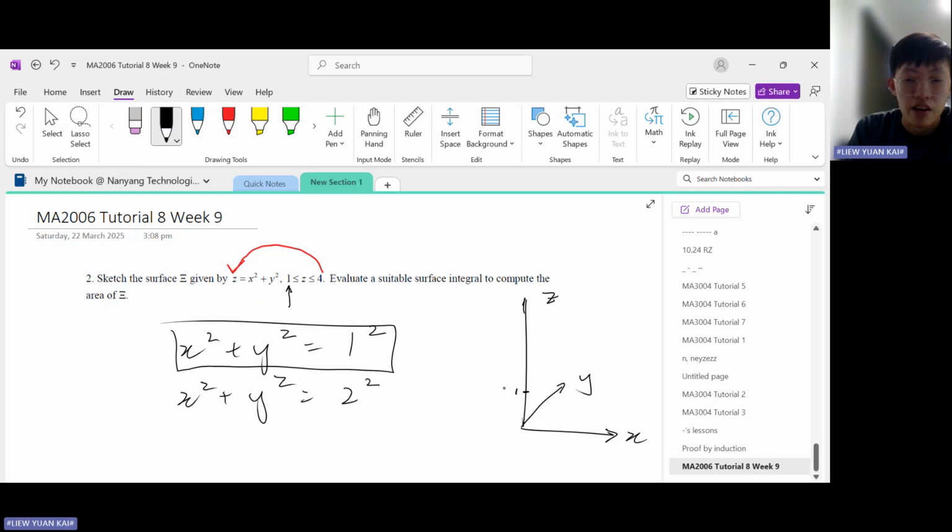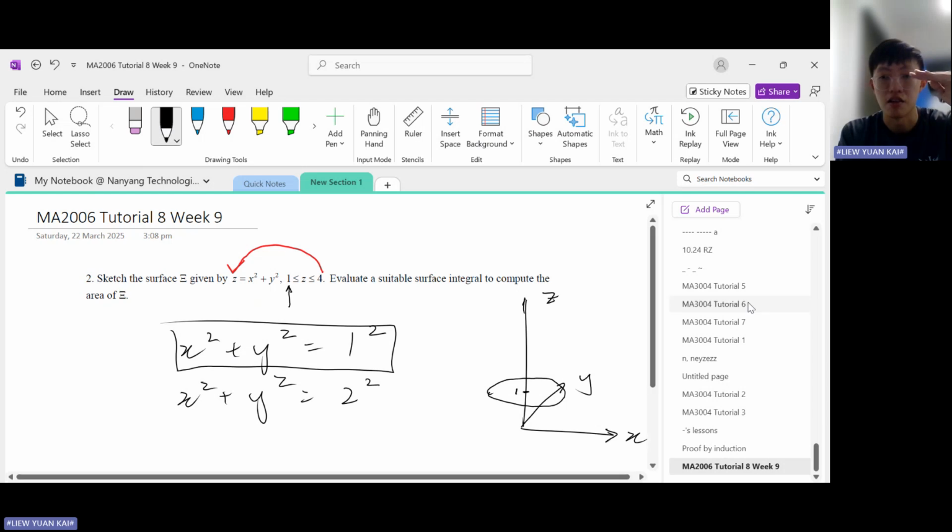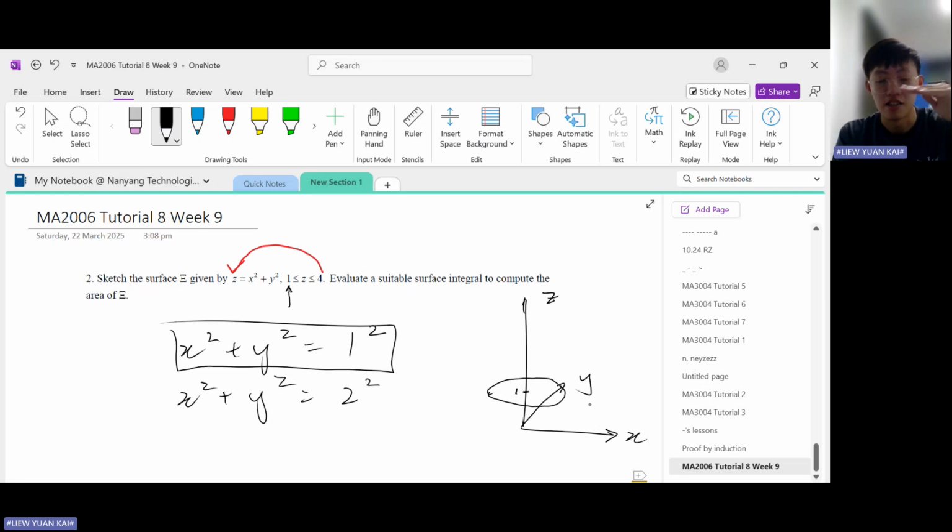So let us sketch out a circle. Notice that this circle is parallel to the xy plane.